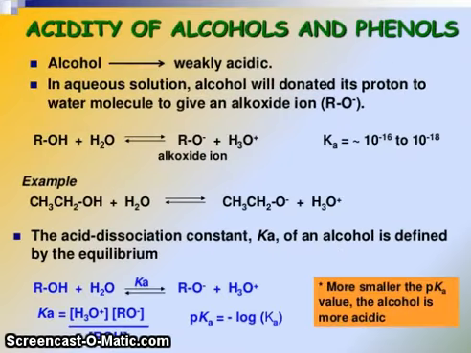Now the acidity of alcohols and phenol. Alcohols are weakly acidic in aqueous solution. An alcohol donates its proton to a water molecule to give an alkoxide, RO minus. You can see here CH3CH2OH reacts with water forming CH3CH2O minus. The acid dissociation constant Ka of an alcohol is defined by this equilibrium. The lower the pKa value, the more acidic the alcohol.